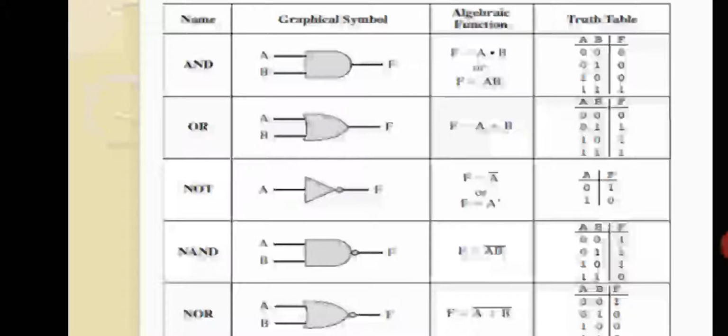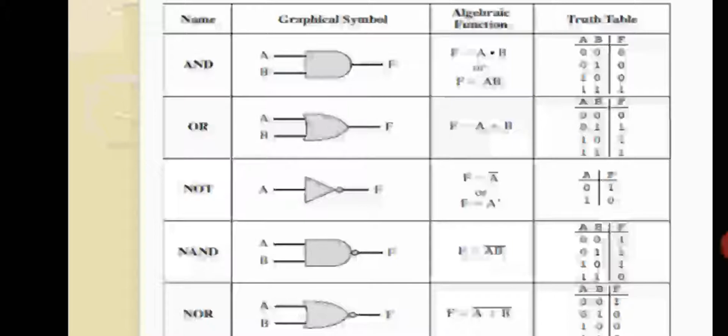Whatever answer you get, you have to invert it. So 0 into 0 is 0, but because of that bubble, you are making 0 as 1. So that is the reason why in the truth table, can you see over there?